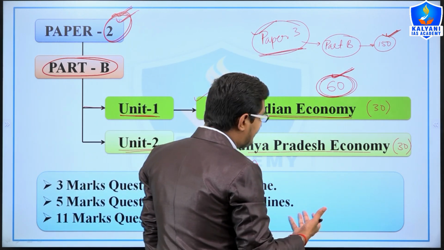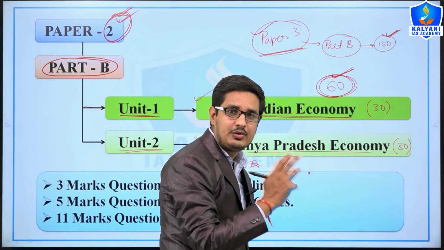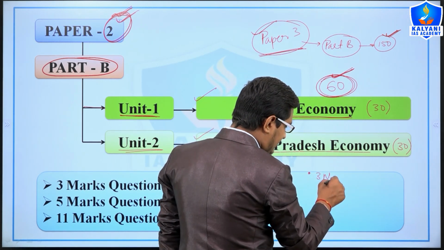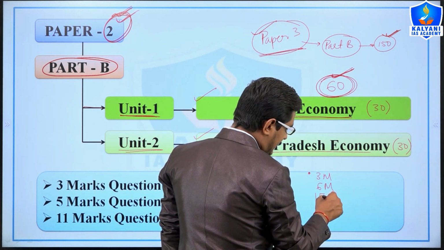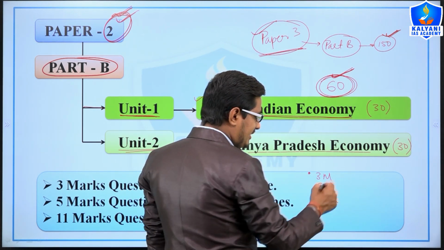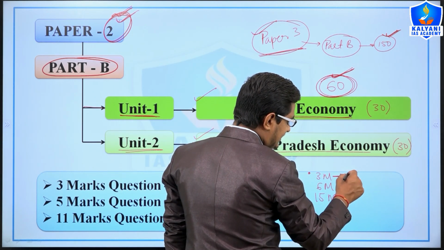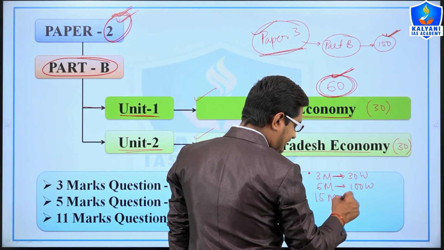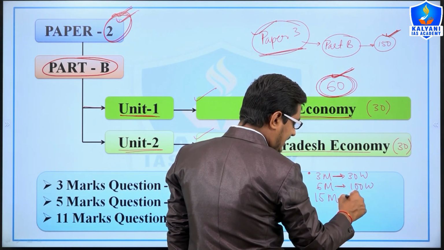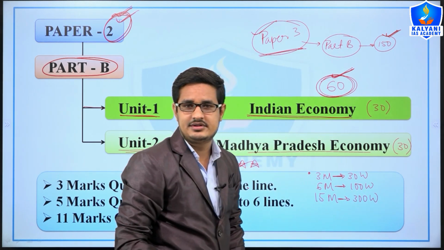As you know, in the previous examination there were 3 types of questions: 3 marker, 6 marker and 15 marker. Earlier you had to answer the 3 marker with a 30 word limit, the 6 marker with 100 words, and the 15 marker with 300 words.